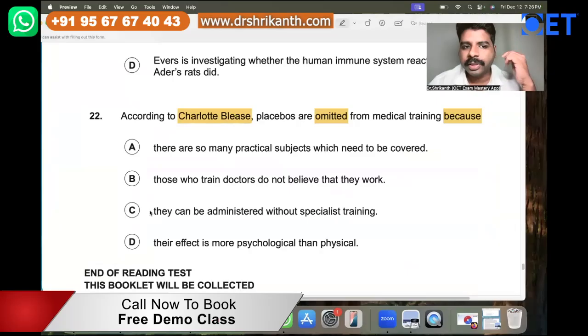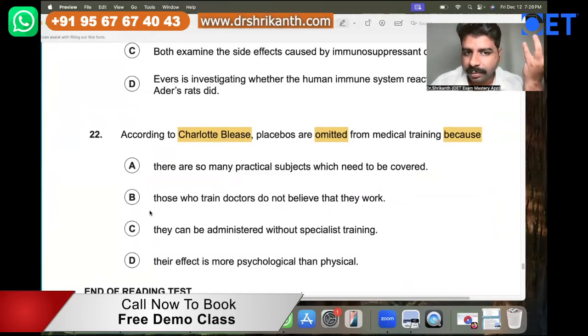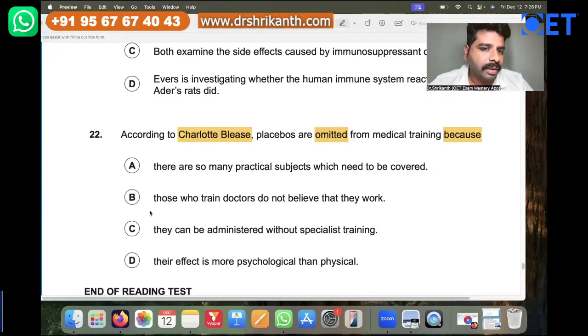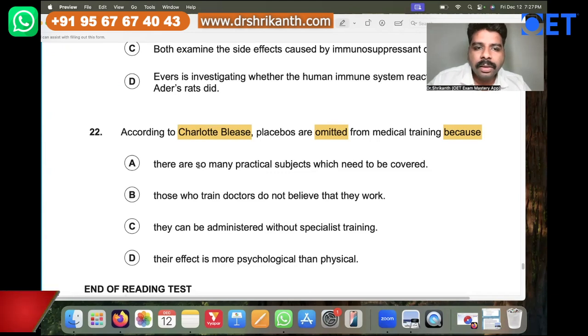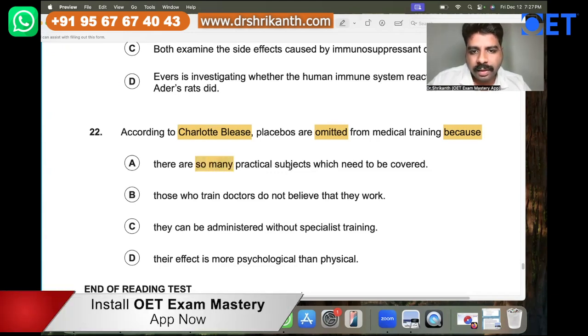So what is answer option A? It is a possible reason why this thing has been omitted from the medical training. Let's read answer option A. The reason number one is there are so many practical subjects which need to be covered. So here the first reason is there are so many practical subjects that need to be covered.